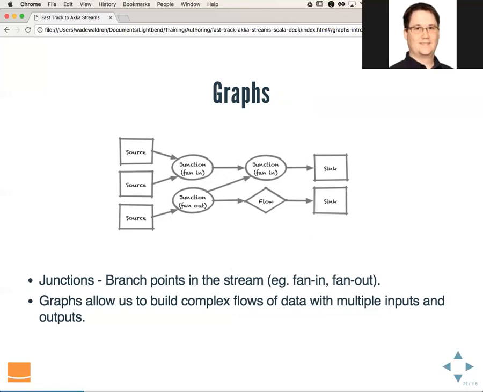We have a fan in that's taking two of those sources and essentially merging them into a single source. And then we have another source that goes into a fan out, which takes that single source and basically creates two sources out of it. We then move that data into a fan in or into a flow, and then eventually it goes back into a couple of sinks.